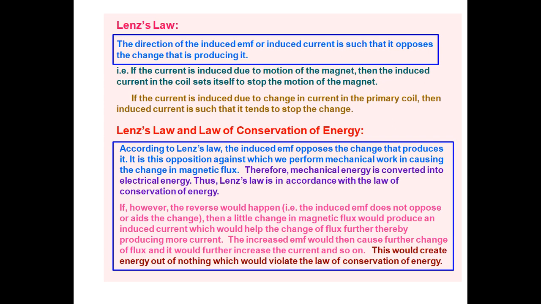So because of that, the EMF E is equal to minus d phi by dt, where d phi by dt is the rate of change of magnetic flux, and the negative sign comes from this. Therefore, E is equal to minus d phi by dt.